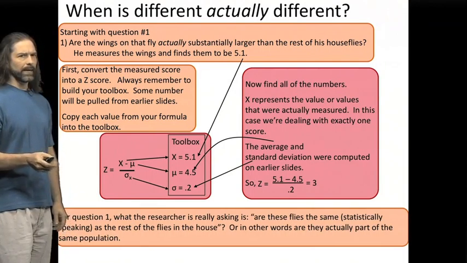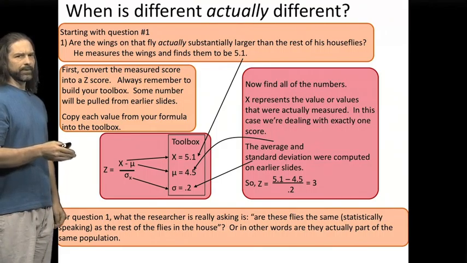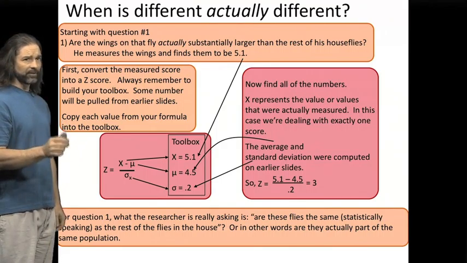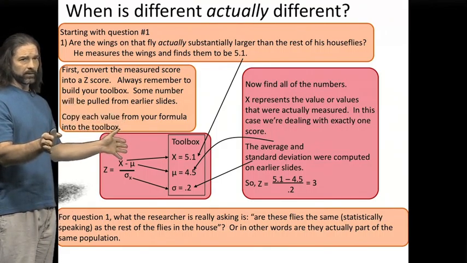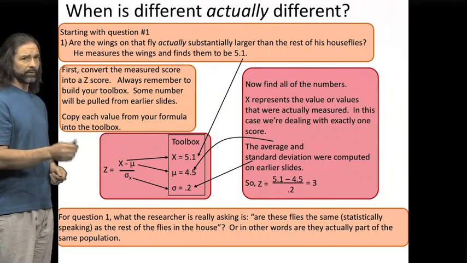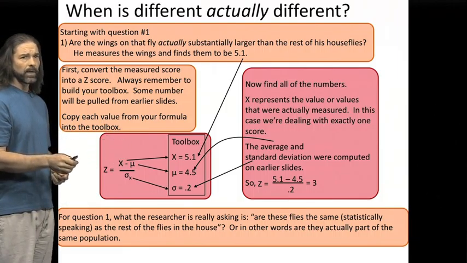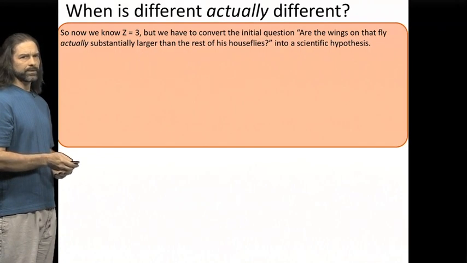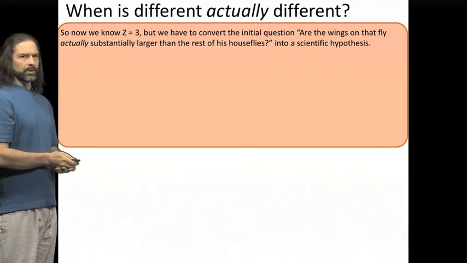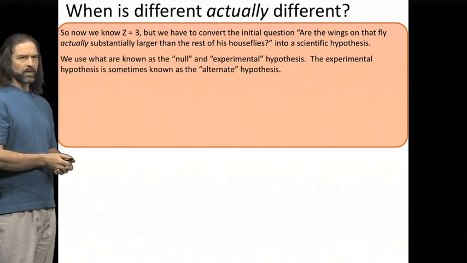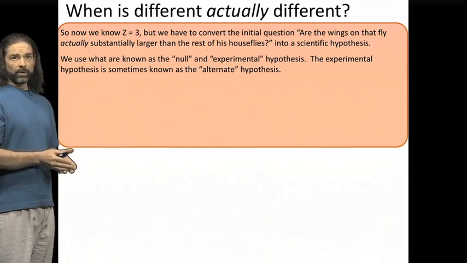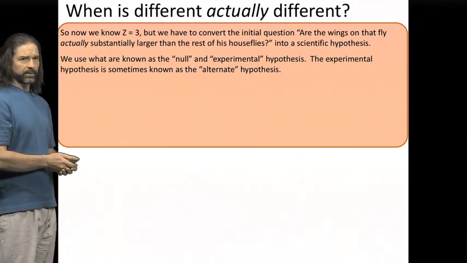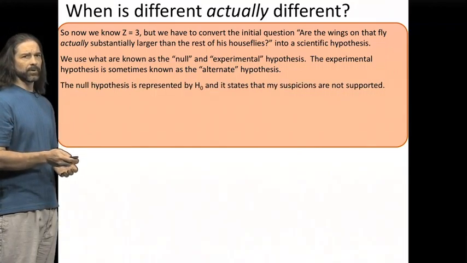But we have to get back to that first question. What the researcher is asking is, is that fly part of the regular population, or is that fly that we found in the terrarium substantially different, statistically different from the rest of the flies? So with z equals 3, we have to convert this into a scientific hypothesis. We use what are known as the null and experimental hypotheses. The experimental hypothesis is sometimes known as the alternative or alternate hypothesis.